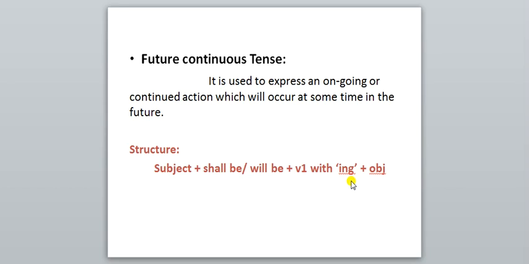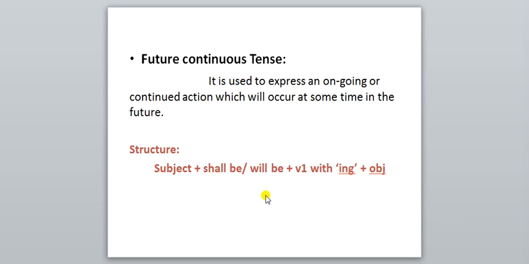You are listening to me. Here also the action is going on. But what is in future continuous tense? This action will take place at a particular time in the future.